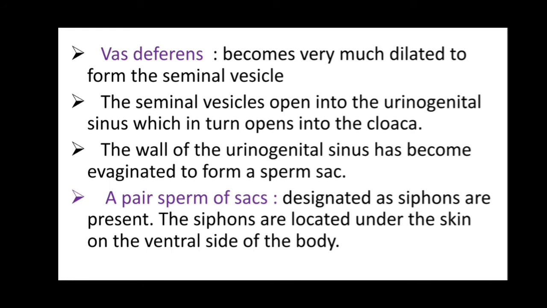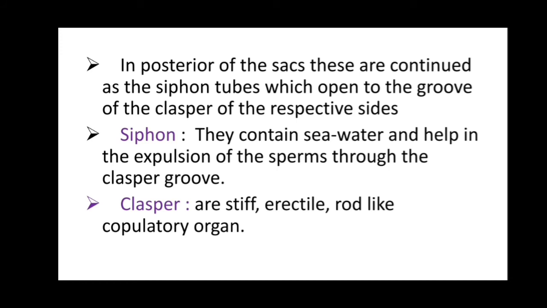There are a pair of sperm sacs, designated as siphons. The siphons are located under the skin of the ventral side of the body. In the posterior of the sac, these are continued as siphon tubes which open into the groove of the claspers of the respective sides. Siphons contain sea water and help in the expulsion of sperm through the clasper groove. Claspers are stiff, erectile, rod-like copulatory organs. The copulatory organ helps at the time of copulation, that is mating of male and female.